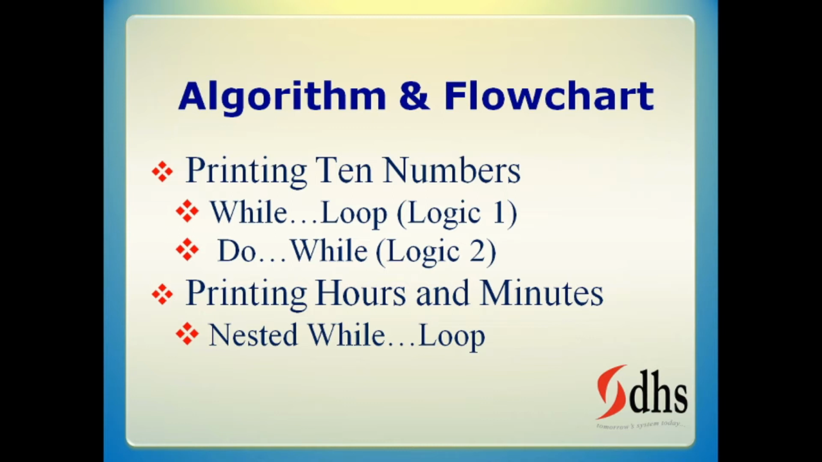Today we are going to see about printing 10 numbers using while loop and do while loop. There are two different while loops, and I will explain them clearly in this session. And using nested while loop, we are going to print hours and minutes. That means hour 1, minute 1, like that up to hour 1, minute 60. Then it will come again hour 2, minute 1. Like that, it will print using the nested while loop.